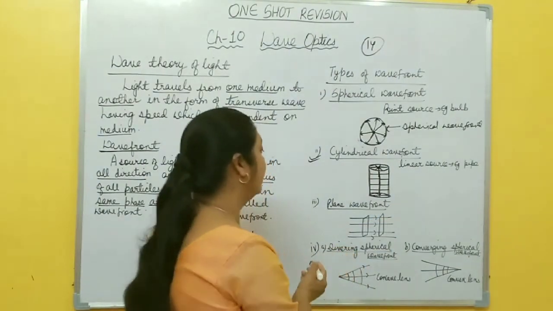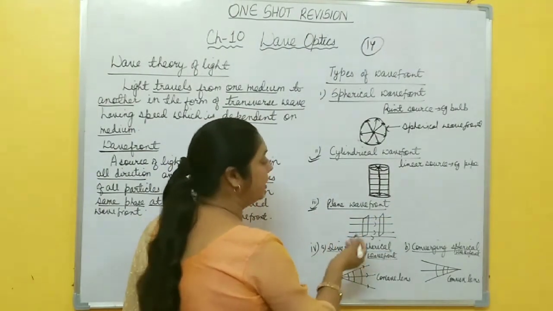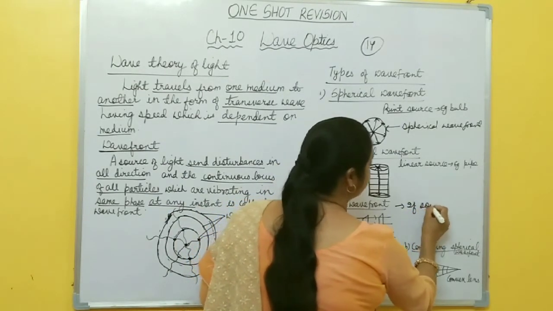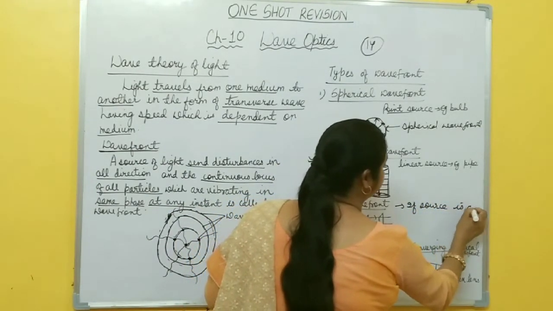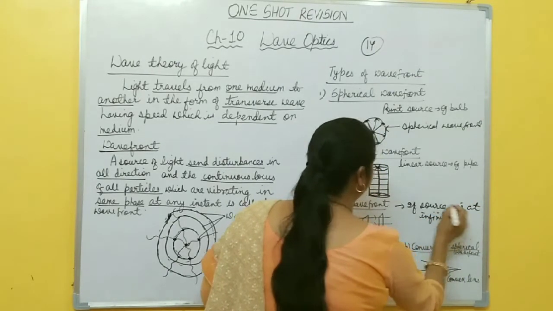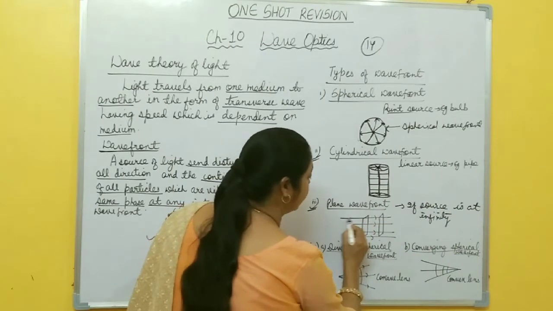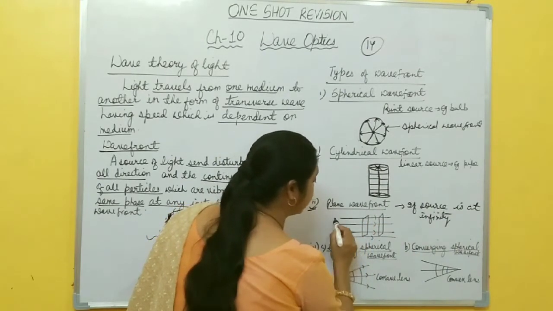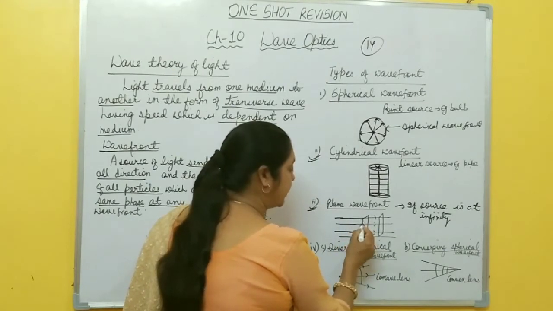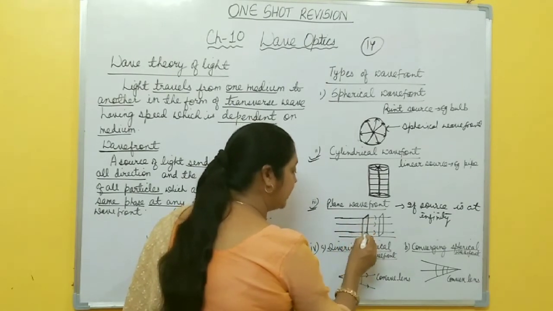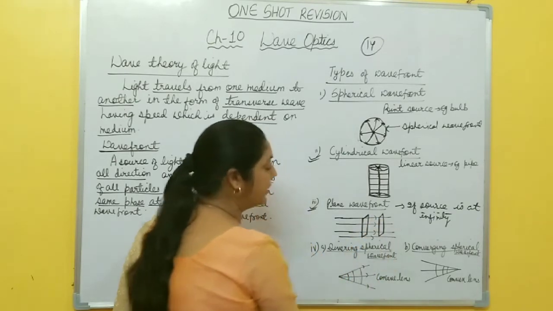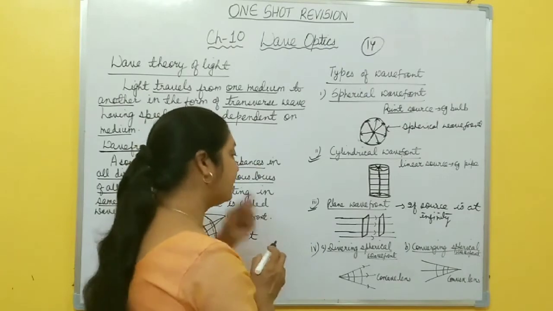Example, pipe. Now the third one is plane wavefront. Plane wavefront is formed if the source is at infinity. If the light rays are coming from infinity, like this one, from infinity light is coming. So if the source is at infinity, at every point which are vibrating in the same phase, if you join all these, you get a plane wavefront.